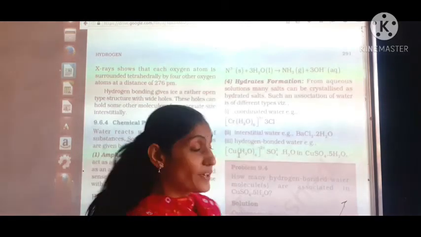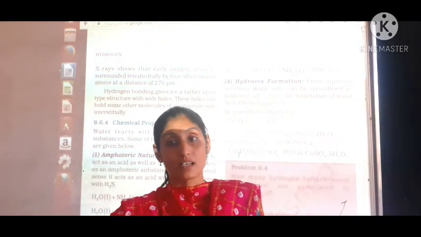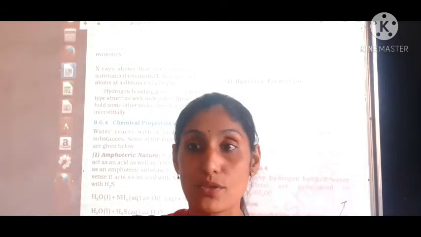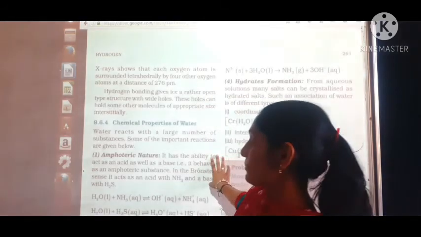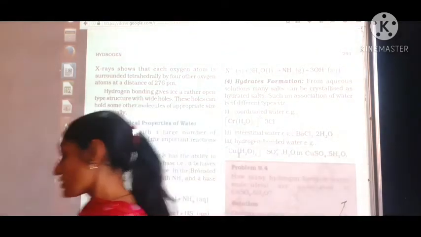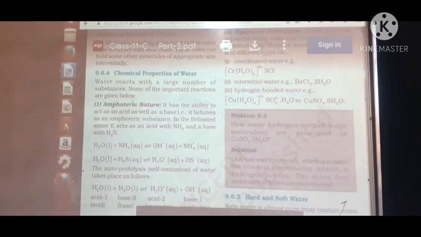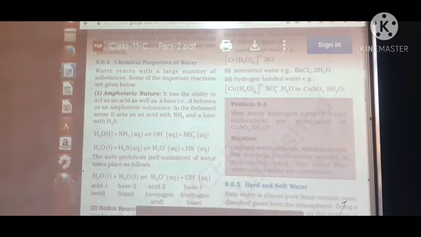So we have learned about the physical property as well as the structure of water, as well as the chemical property of water, in which we have learned that water is amphoteric in nature. In it we have learned about the photolysis or self-ionization process, then redox reaction. Then we have learned about the